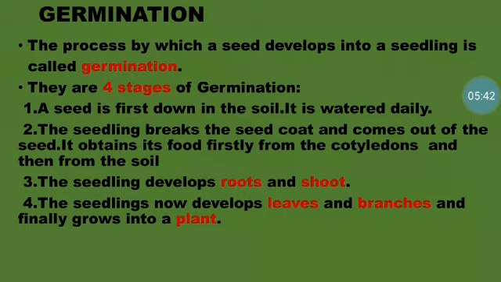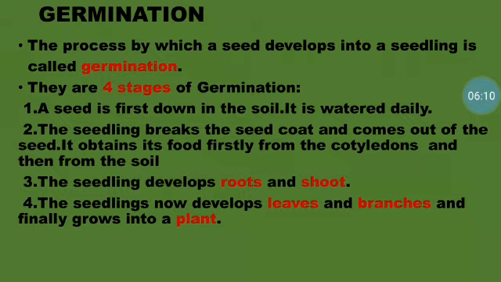So the process by which a seed develops into a seedling is called germination. Children, development of the seed into seedling is not a single step. Okay, a seed has to go through many stages before it grows into a plant. So we will see what are the stages involved in this.